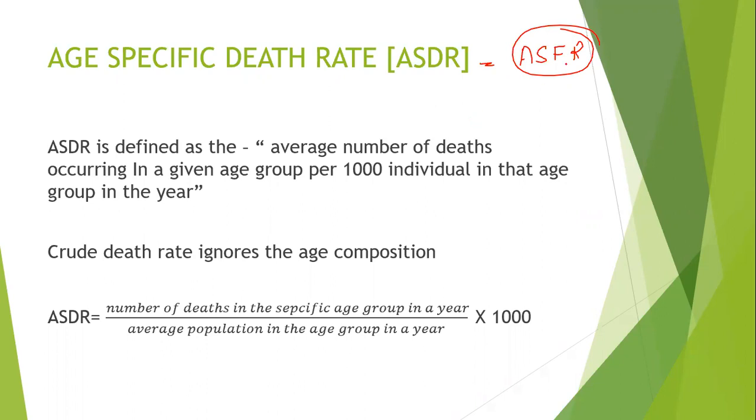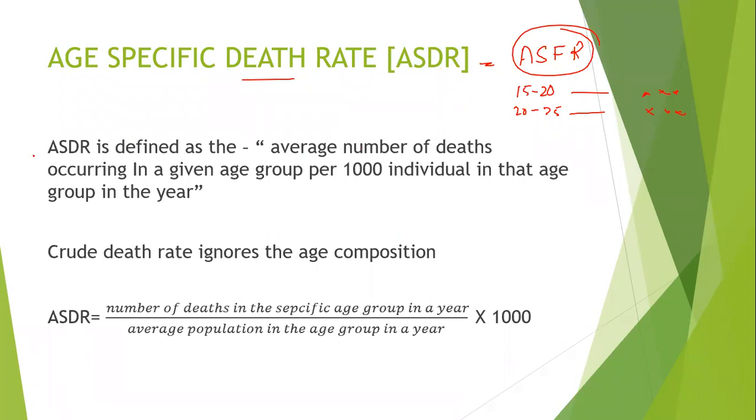So in ASFR, we are calculating for each age-specific group. For example, from 15 to 20, 20 to 25, they will give. So for each age group separately, we are going to calculate. Similarly, in age-specific death rate also, we are calculating for each age group separately. We are not making the total of the population and death. Instead, we are calculating it for separate age groups.